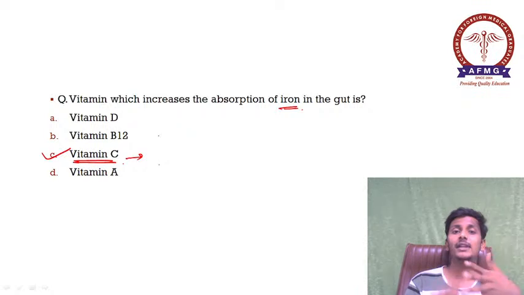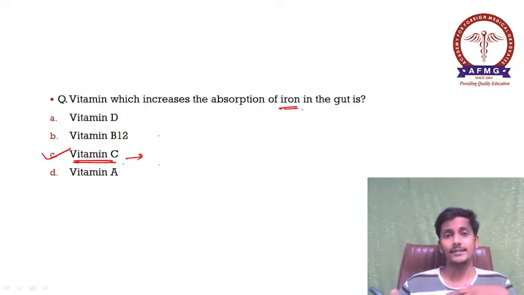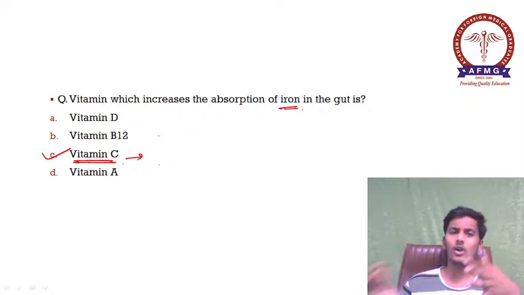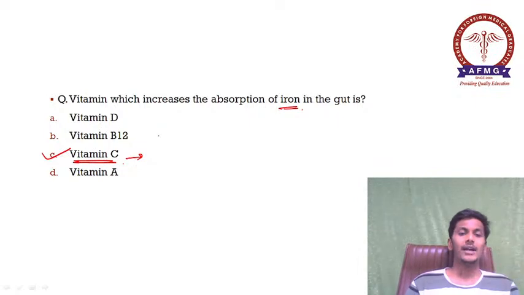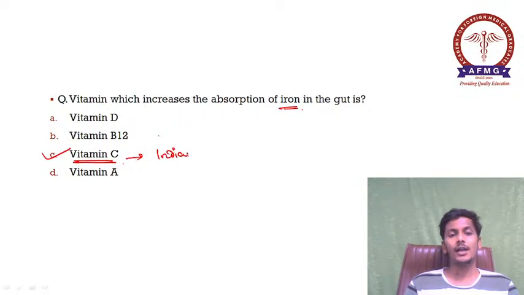So this question can be indirectly asked in the next examinations also. This question is commonly repeated. So please remember, iron absorption is facilitated by vitamin C. Okay, so what is the richest source of vitamin C? The richest source of vitamin C would be Indian gooseberries or amlas.